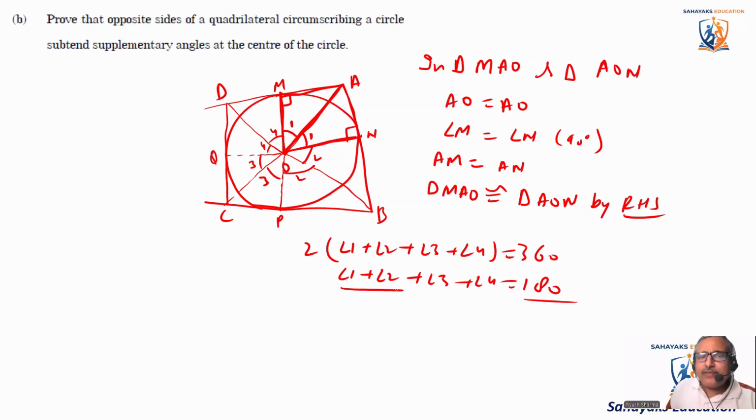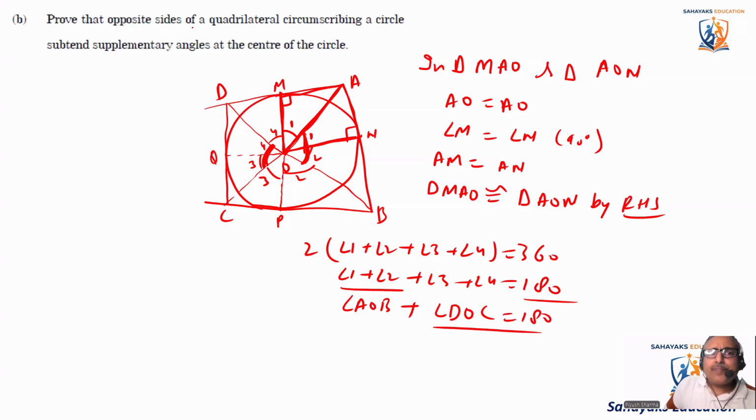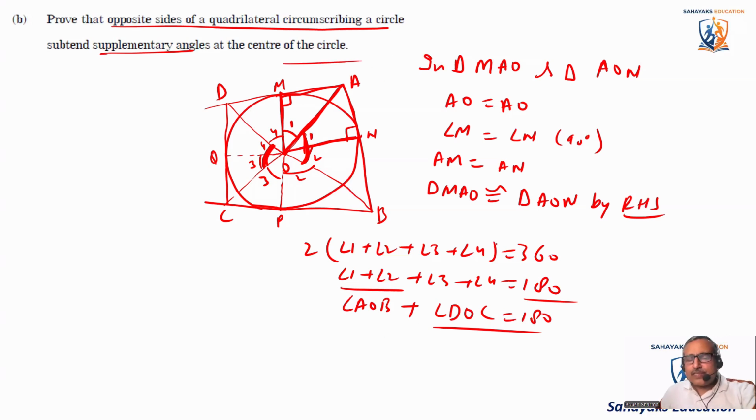So angle 1 plus angle 2 plus angle 3 plus angle 4 is equal to 180 degrees. If I say angle 1 plus angle 2, this is the angle AOB, angle AOB, plus angle 3 plus angle 4. So I'm considering this angle, angle 3 plus angle 4, so it is angle DOC, that is equal to 180. Okay, they wanted to prove that the opposite sides of the quadrilateral circumscribing a circle subtend supplementary angles at the center of the circle. This is what we have proved just now.